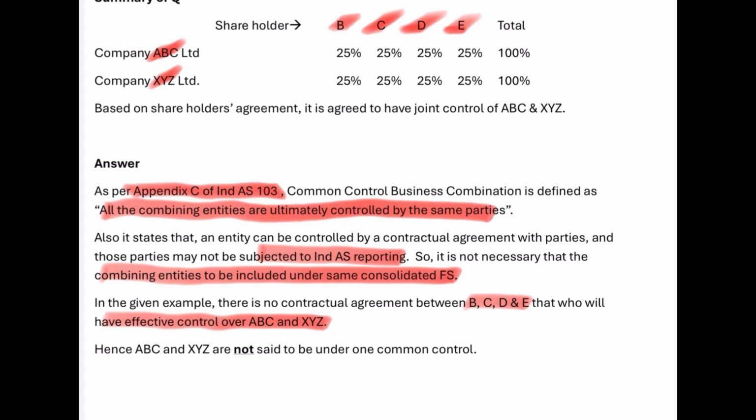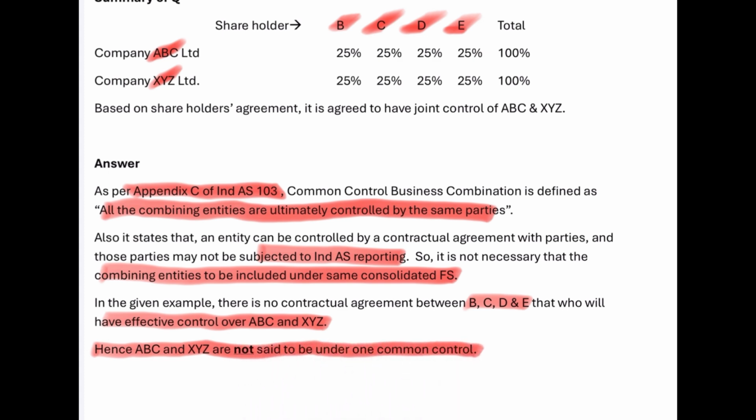There are only four shareholders, and all four have the right to control the operations of ABC and XYZ. But there is no single shareholder, or any agreement with one or two shareholders, that they will control the operations of these two companies. Since there is no such agreement, we cannot conclude that this is under one common control. So ABC and XYZ are not said to be under common control.